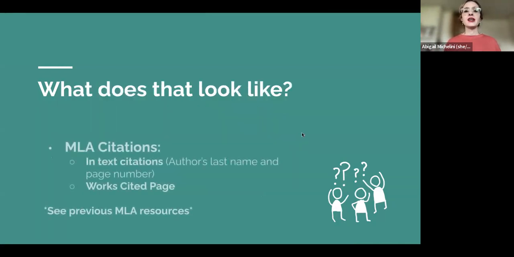What does that look like? MLA citations are what we're dealing with specifically. In-text citations are the author's last name and page number. You're familiar with this already. And then you also have the works cited page. The point of having that in-text citation is really to give a preview of information to tell your reader that the rest of that information is under this name and page number in your works cited, so that they can find the information later. It's like a short version of it, and then you put the rest of the information at the end in the works cited page.